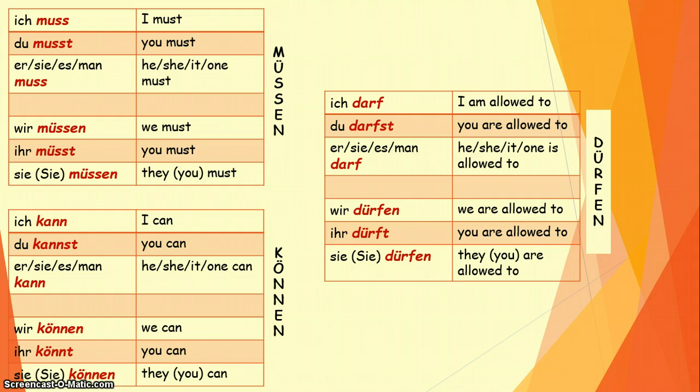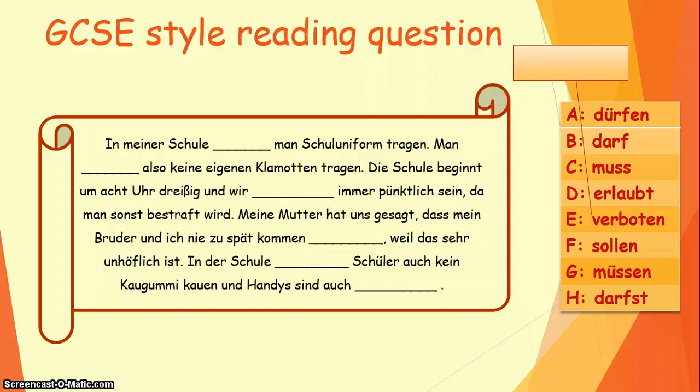Now we want to use them in a GCSE style reading question as well. And you can see one on the screen. And this is actually a very, very typical task that tends to come up in GCSE exams. So you will be given a set of words and you need to match those words up with the text. How would I attempt this task? So these would be my strategies.